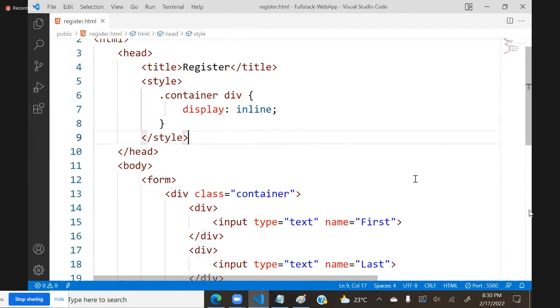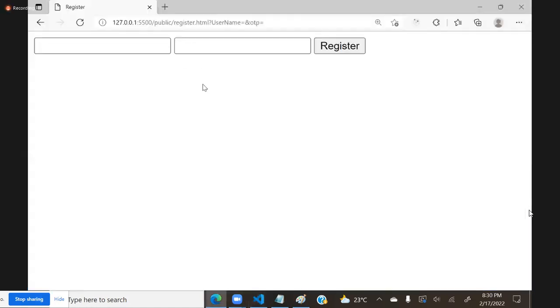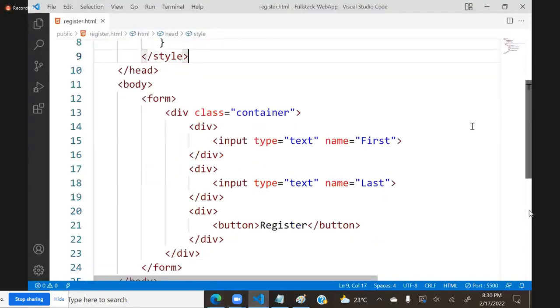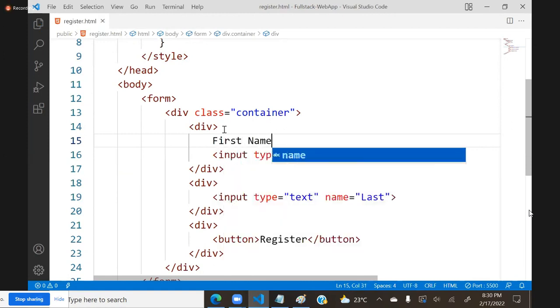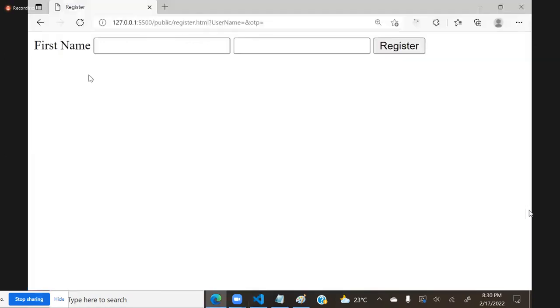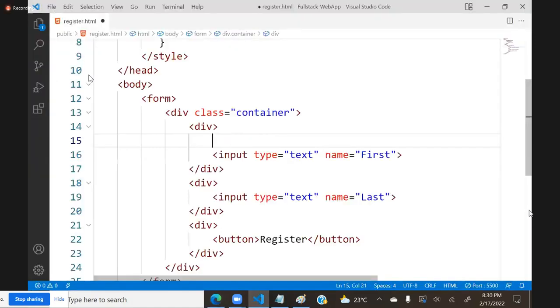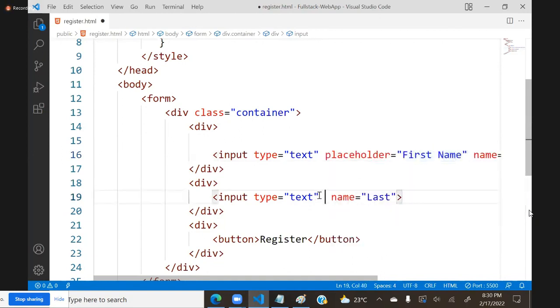Now what is the first text box, what is the second text box? That means here we cannot put first name again like this. That is not a great idea, because you are wasting space on the screen. What we do is, we better define a placeholder here, and we say first name, and we put a placeholder, we say last name.